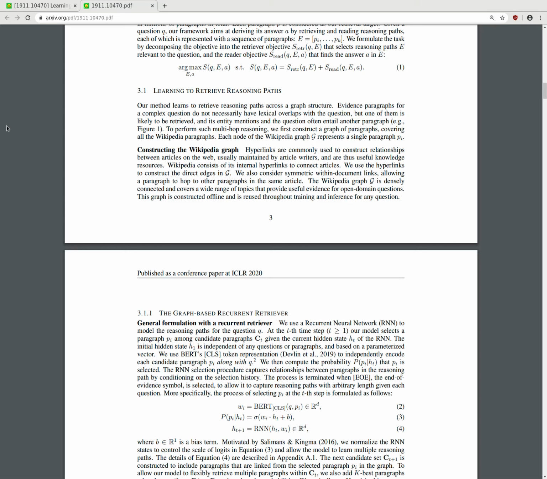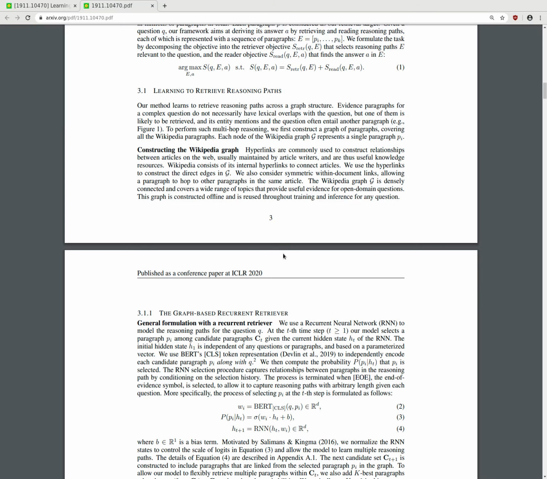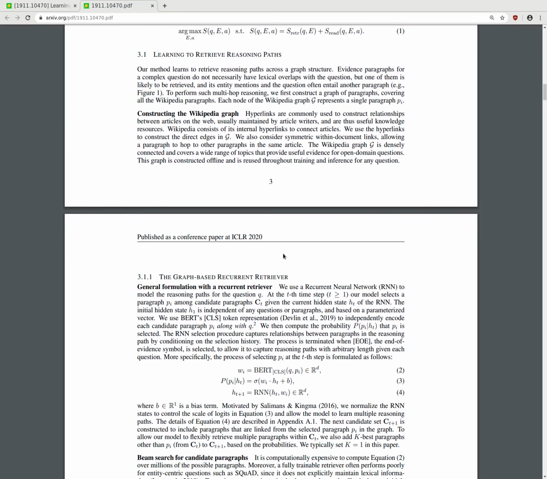Each node of the Wikipedia graph represents a single paragraph p_i. To construct the Wikipedia graph, hyperlinks are commonly used to construct relationships between articles on the web, usually maintained by article writers, and are thus useful knowledge resources. Wikipedia consists of internal links to connect articles.